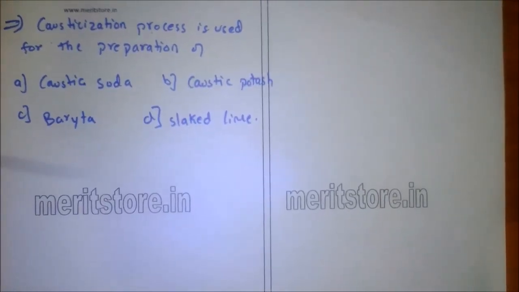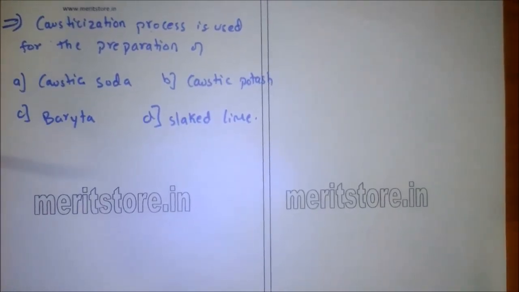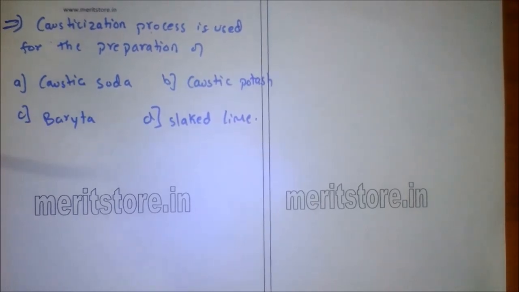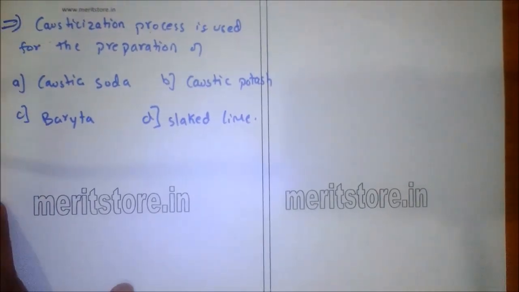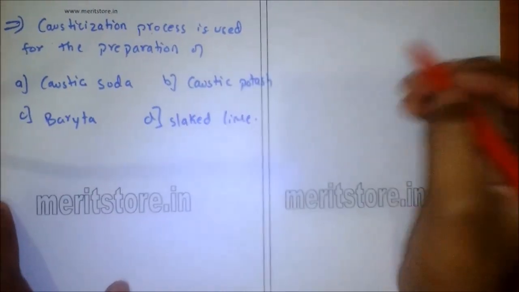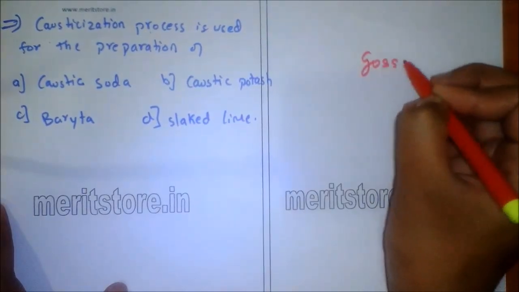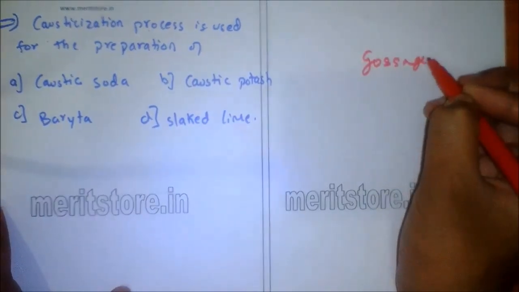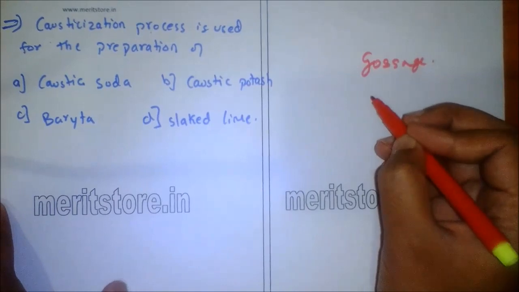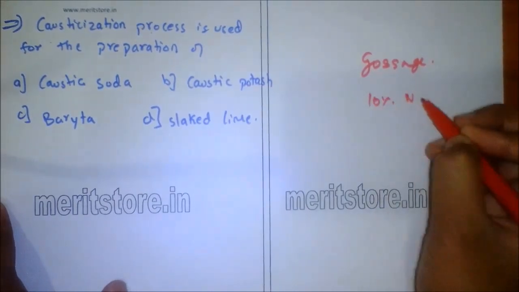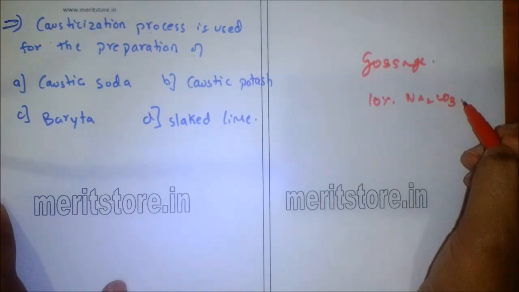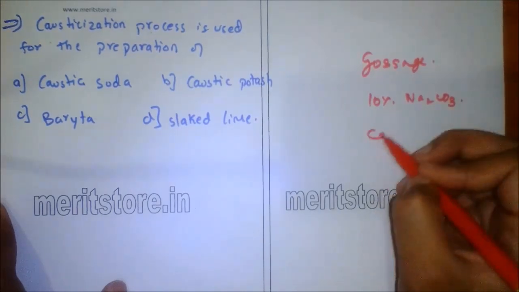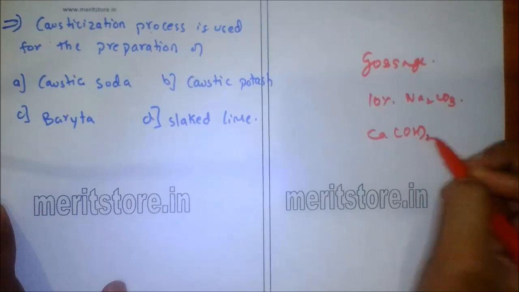Causticization process is used for preparation of: A. caustic soda, B. caustic potash, C. Brita, D. slaked lime. So the causticization process, also known as the Gossage process, is an old process and it involves heating of a 10% solution of Na2CO3 with a little excess of milk of lime, that is calcium hydroxide.